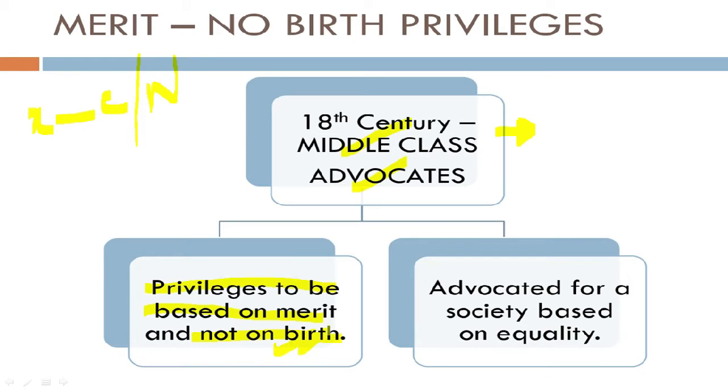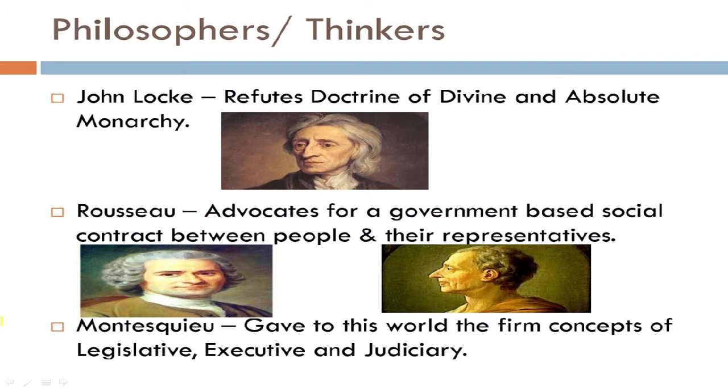It directly means that they advocated for a society which was based on equality. So they were now breaking the barriers and trying to establish a society which was based on equality, on merit and not on birth. Okay students, now we get into learning about a few philosophers and thinkers of the French society. We are getting into an era of mass awakening, an era of social awakening by philosophers and thinkers. One such philosopher was John Locke.